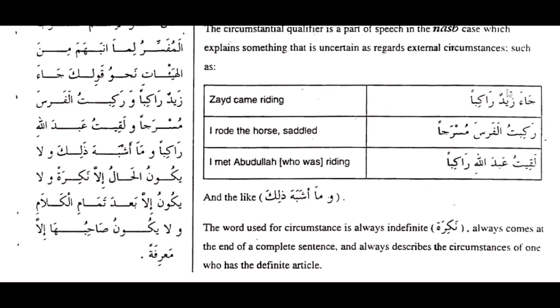They are definite. I hope that is clear. So Ja'a Zaidun, it is ma'rifa. Rakibtul Farasa, you can see al Farasa is having alif wa lam. Or even the doer here is like rakibtu, which is the pronoun. I hope that is clear.